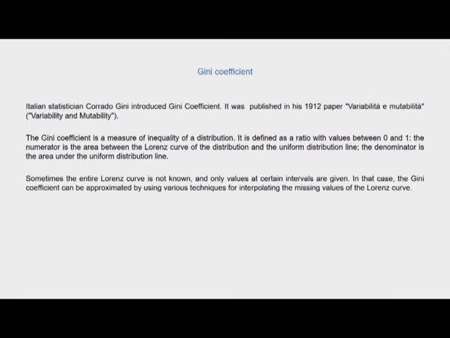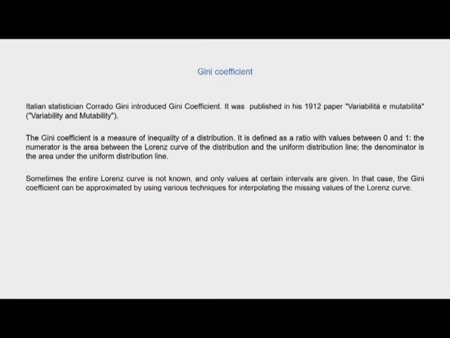Now the Gini coefficient is drawn from the Lorenz curve. It was introduced by an Italian statistician named Corrado Gini, and published in his 1912 paper Variability and Mutability. It is a measure of inequality of a distribution, and it is defined as a ratio with values between 0 and 1.